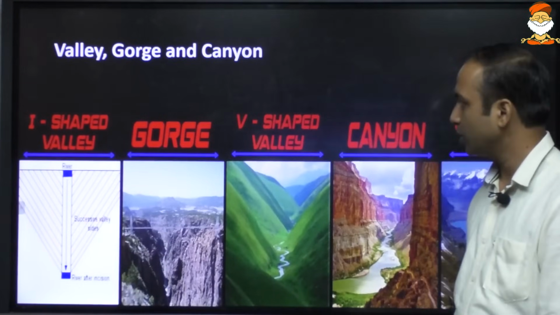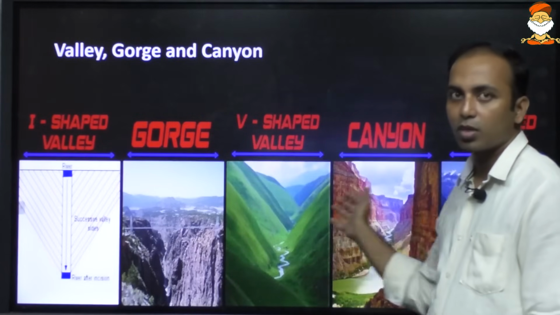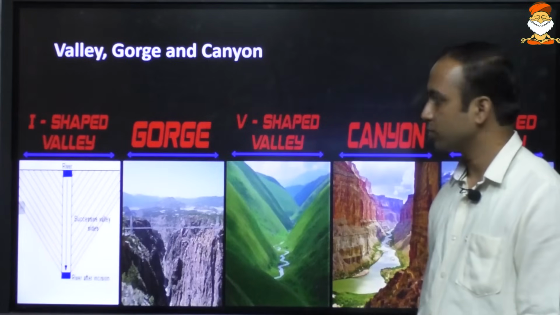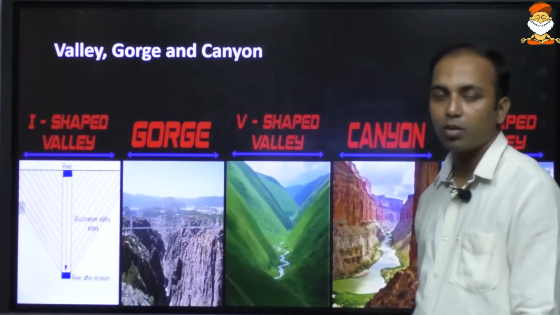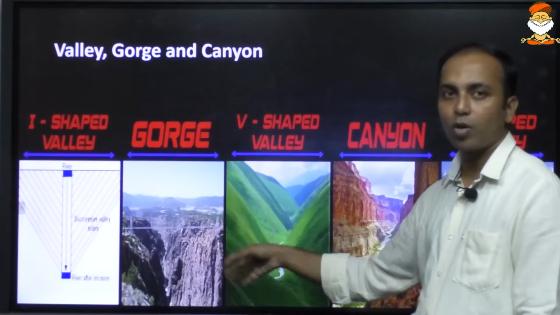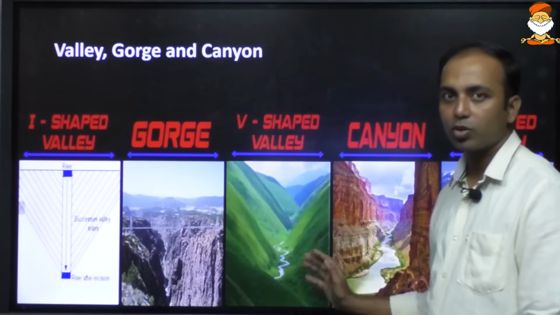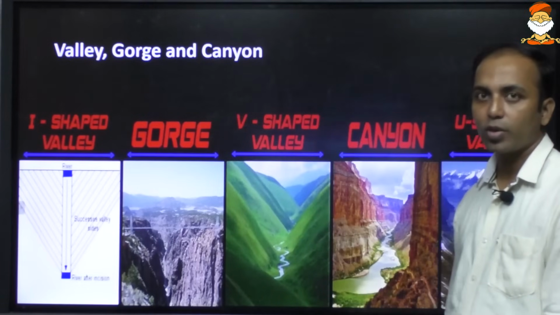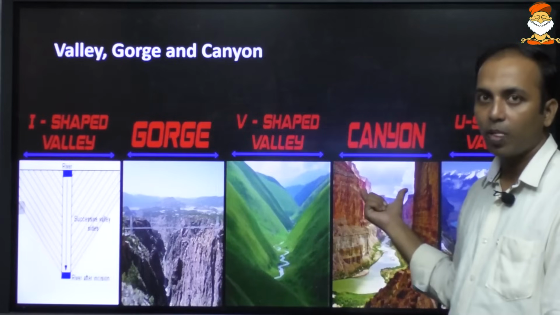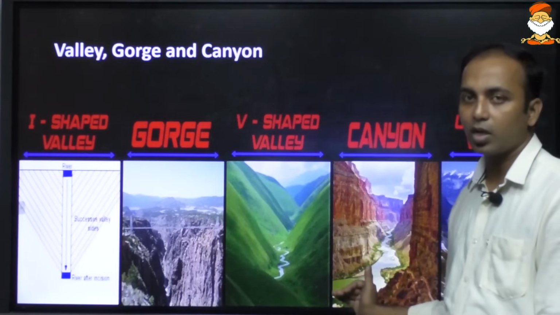You must know the difference between these, because all of them look similar. A gorge is a very deep, steep valley-like structure. It may or may not have water flowing, it may or may not have a river. Valleys are basically those which have rivers flowing in them. Canyons are where horizontal erosion is more dominant than vertical erosion.